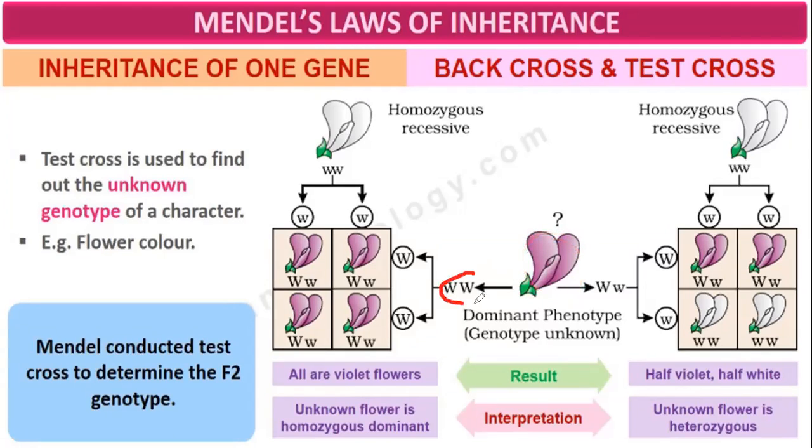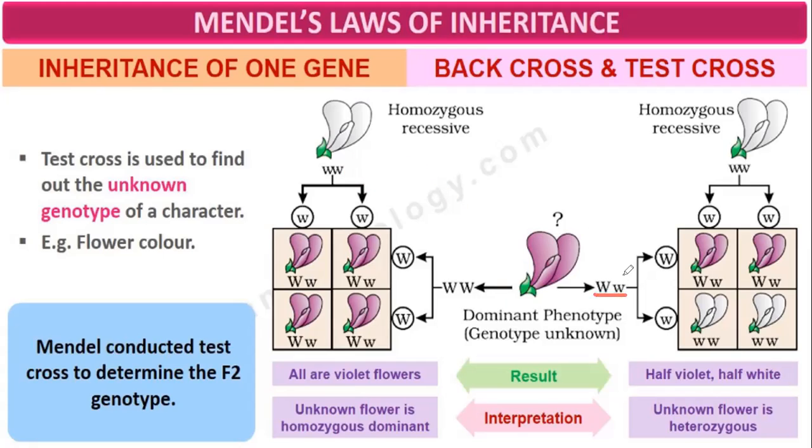Now we have to test what the genotype is, whether it is pure or hybrid. So for that we do a test cross. We have to guess that if violet is dominant, it may have genotype WW or capital W small w. Then a cross is done with the recessive parent. This one is hybrid, and this one is pure. The recessive parent is this one.